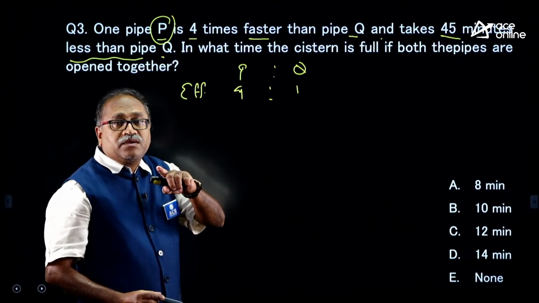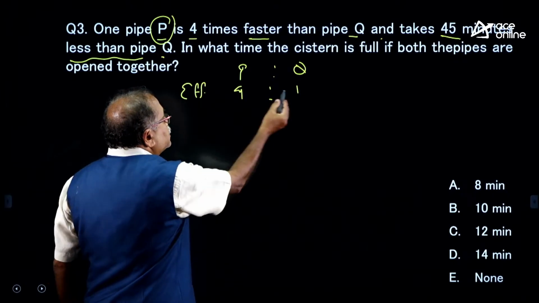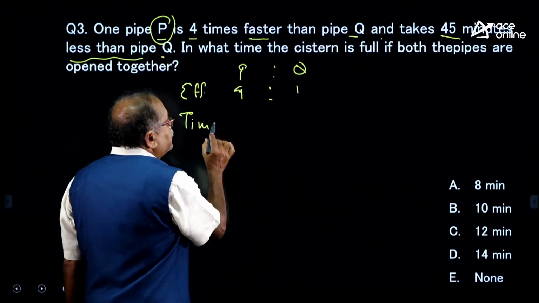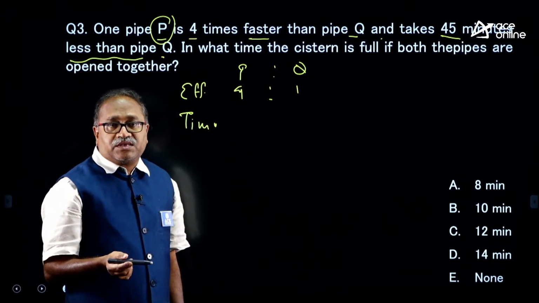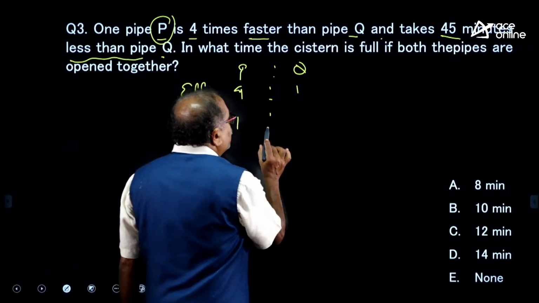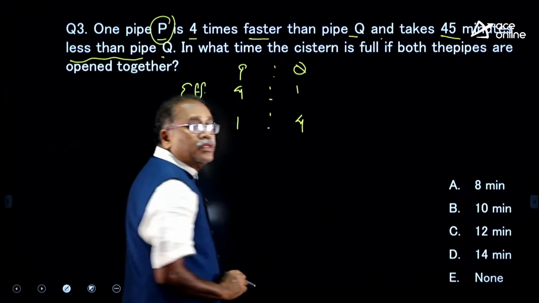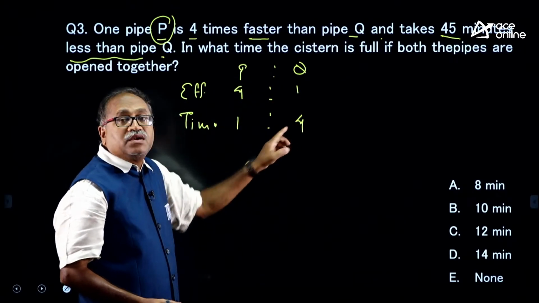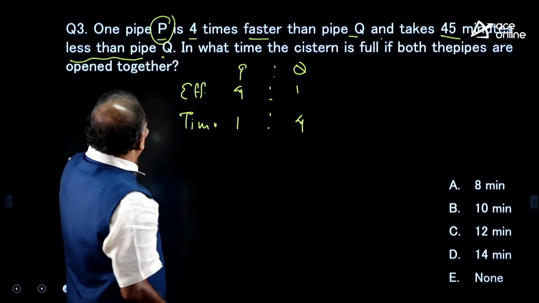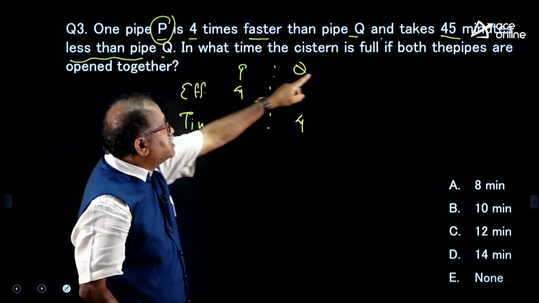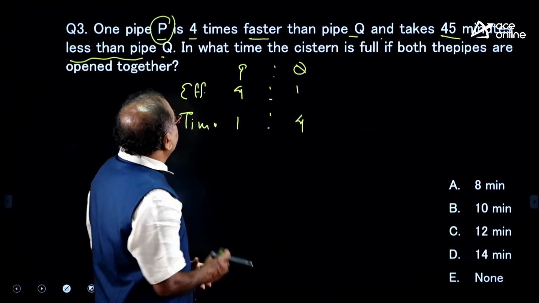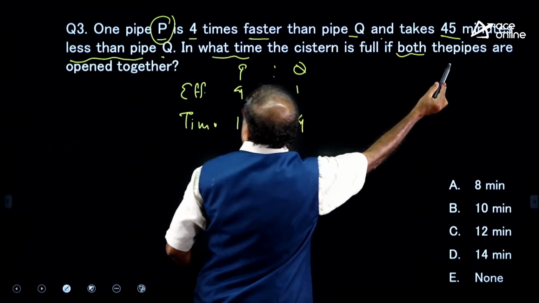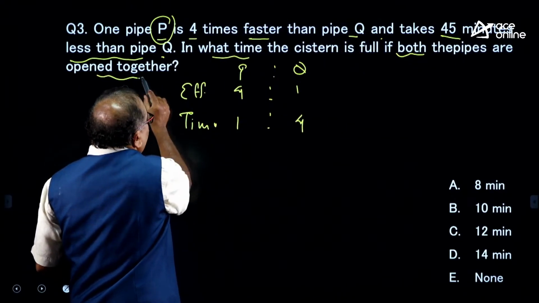If the efficiency ratio is 4:1, what will be the time ratio? Time and efficiency vary inversely, so the time ratio will be 1:4. If P takes 1 part of the time, Q takes 4 parts, and P takes 45 minutes less. Then in what time will the tank be filled when both pipes are open together?